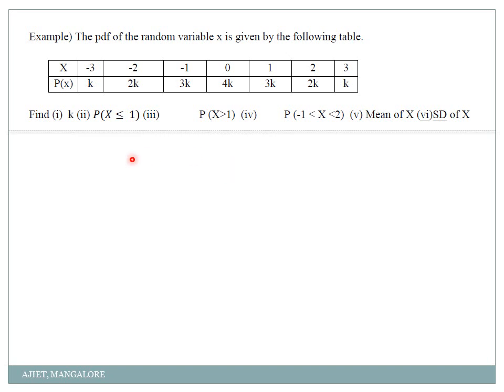My first question, what are the conditions for a probability distribution function? The value of p of x should always be positive, that is the first condition, and the second condition is what? The summation of all these values should always be equal to how much? 1, correct?